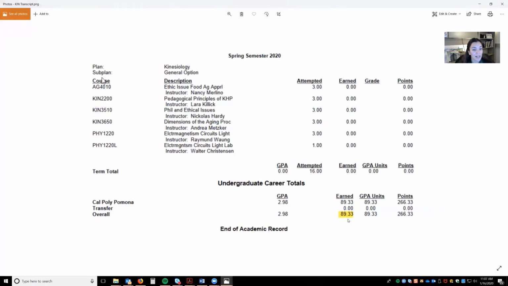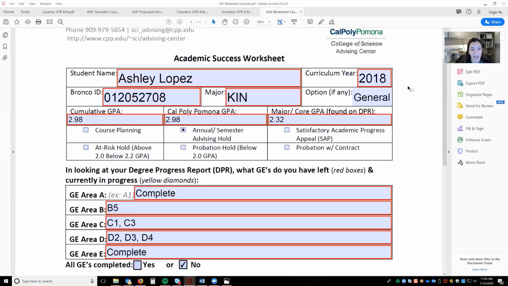Again, in order to be eligible for graduation, you have to have 120 units in courses earned, but just keep in mind that it won't be counting the courses that you haven't been graded for. I want to show you an academic success worksheet. Now this is where you get to take all that we have went over and put it into practice. This is an example of an academic success worksheet. This is what you will need to do to get your hold removed. You will need to download this, fill it out, and submit it.